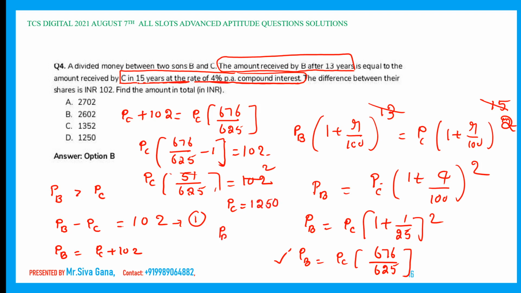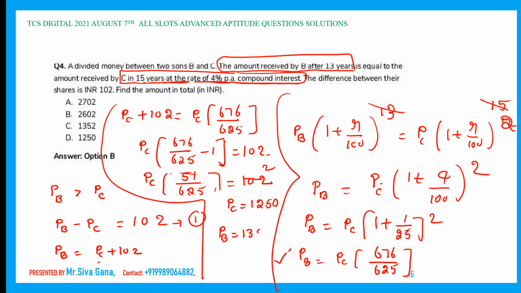Therefore, PB is equal to 1250 plus 102, which is nothing but 1352. Right. Find the total amount, which is the sum of these two: 2602. This is the total amount that was shared by A to his two sons B and C. Beautiful question. Only this is a basic question, no doubt.